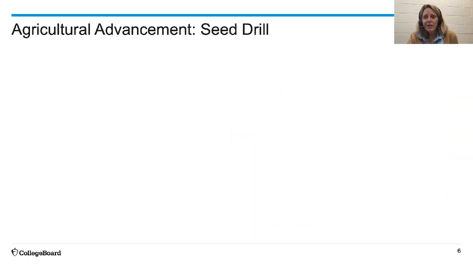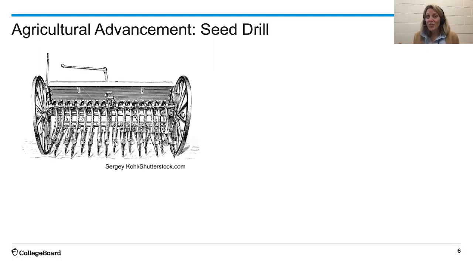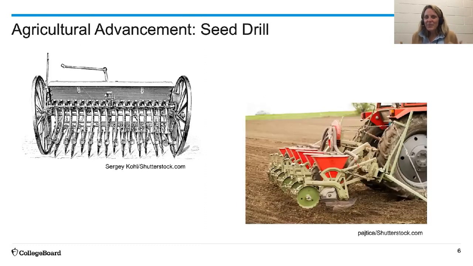How did we get the seeds there? It used to be by this. If you've ever had to dig a hole or anything, it can be a lot of work. So when the seed drill was invented, it revolutionized our ability to plant even more at one time. Today, take a look at this. We can put a ton of seeds in and move it with the tractor. One person is riding along in the tractor and we're planting as we go. Today, we're even using tools such as GPS and GIS to help us know what type of seed, where to plant it, and when to plant it. More to come on future AP Daily videos about that.